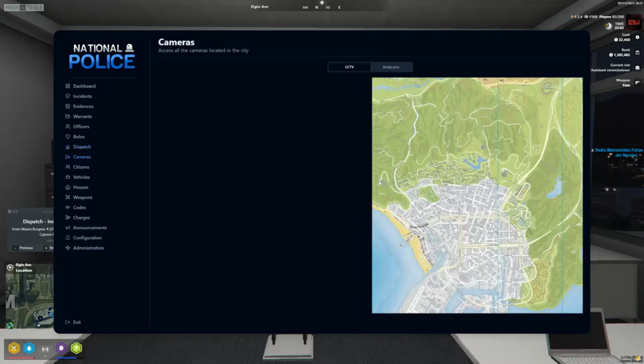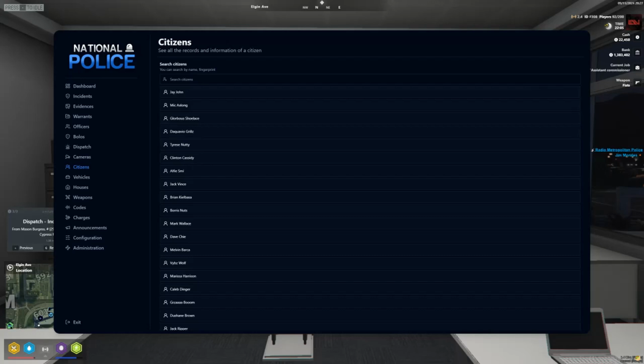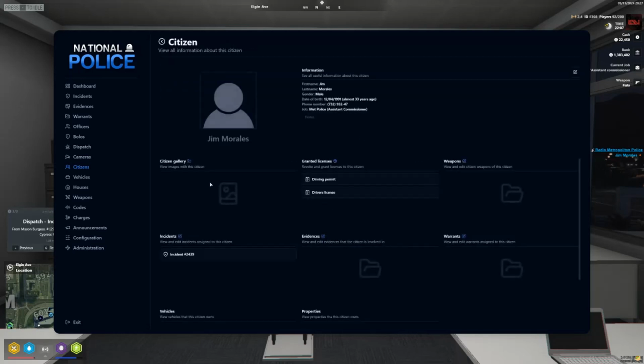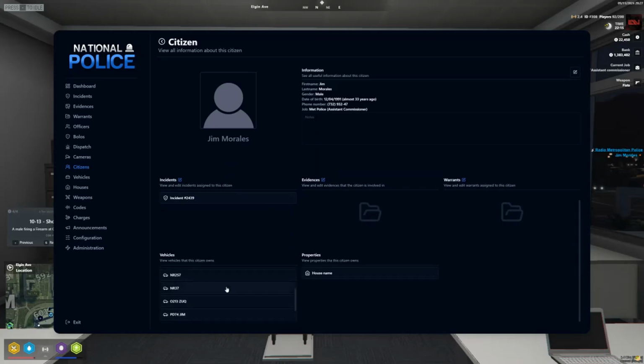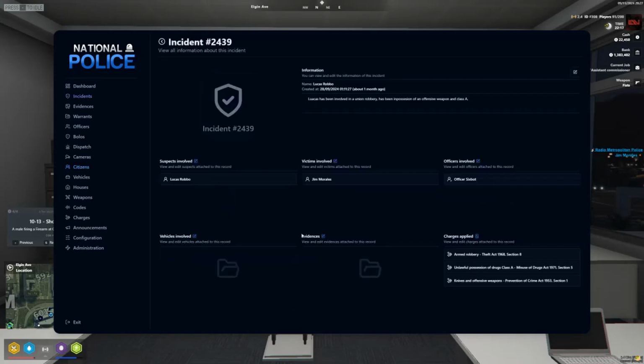Next one is citizens, which is a bit like a PNC check. So we'll search myself again. There we go. It will come up with all the details, date of birth, obviously their job role. So if you want to search someone, you can obviously check against their details, ask them to confirm their date of birth if you think they're lying to you. Any incidents that are linked to them, and any sort of driving licence, and also any vehicles or properties that are owned by that person. Be aware when you're checking someone, you can obviously link them as a victim involved. So as you can see, I was involved as a victim for this.